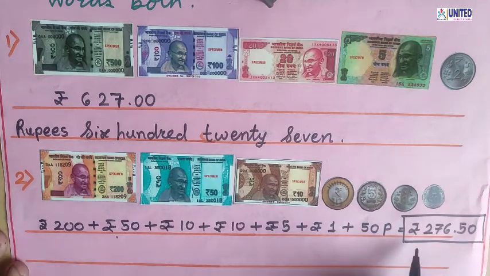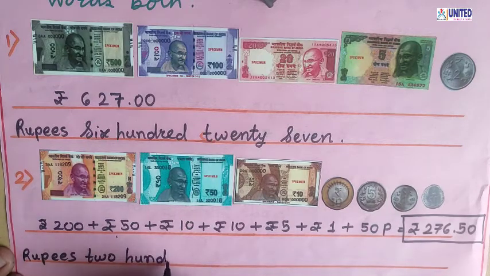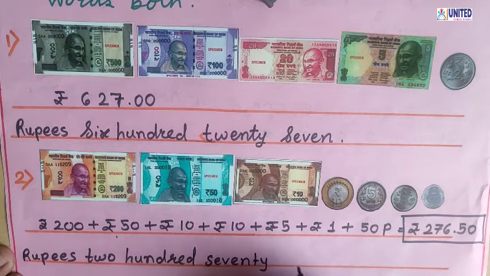Now how can we write it in words? So let's write. First of all write rupees 200 76.